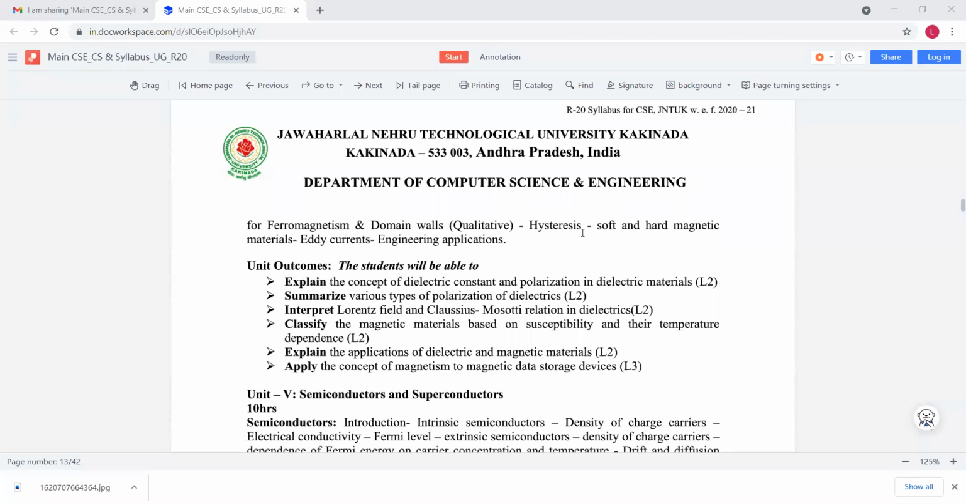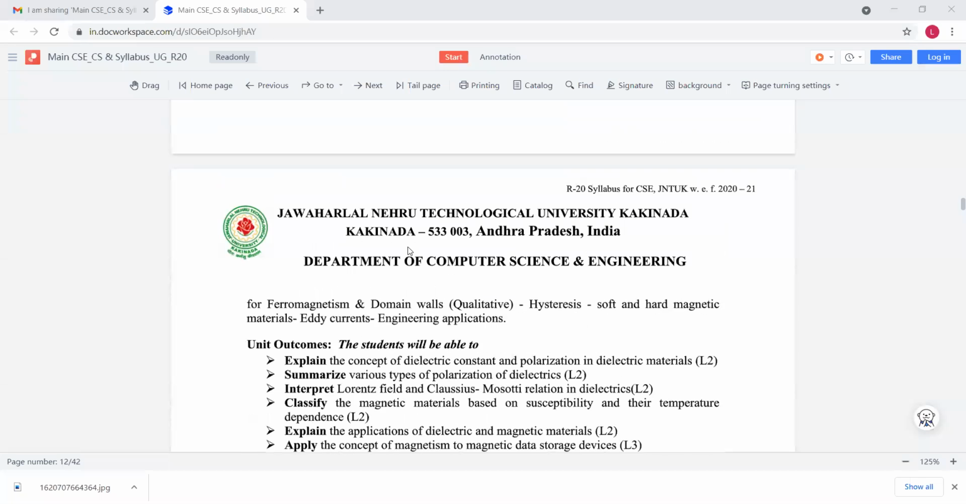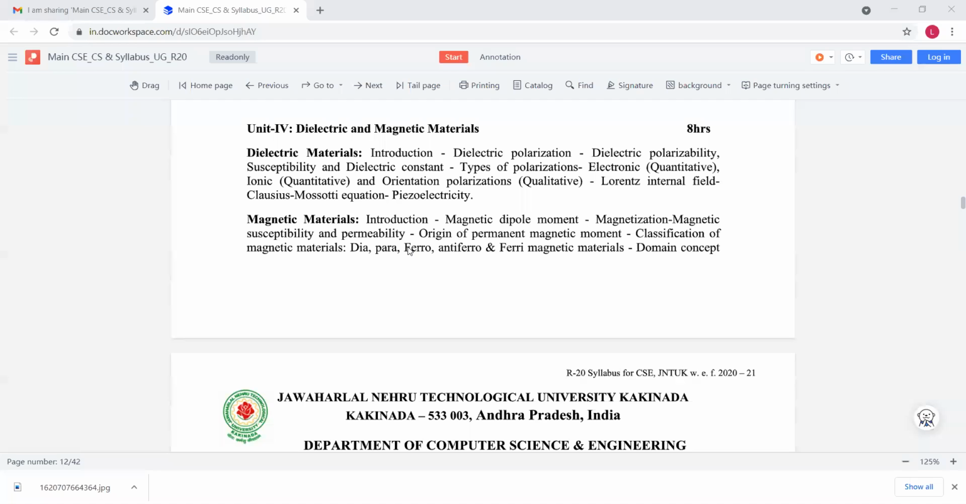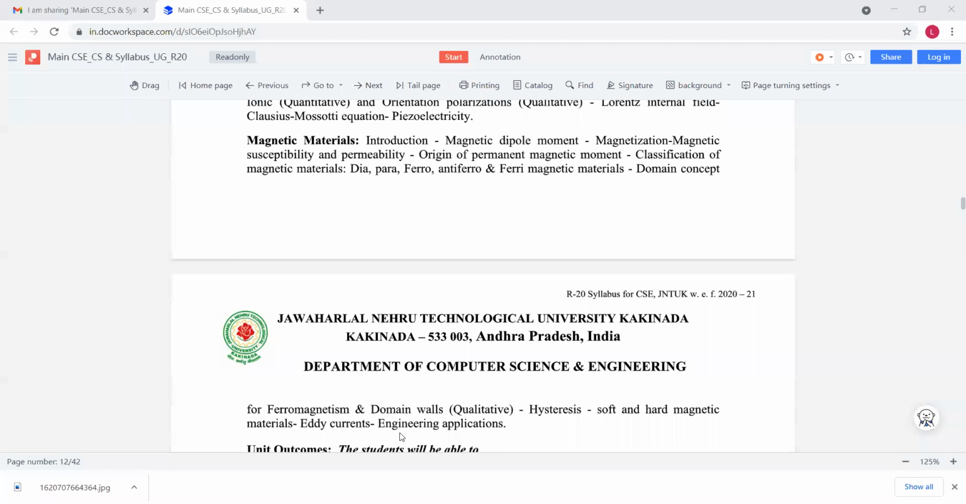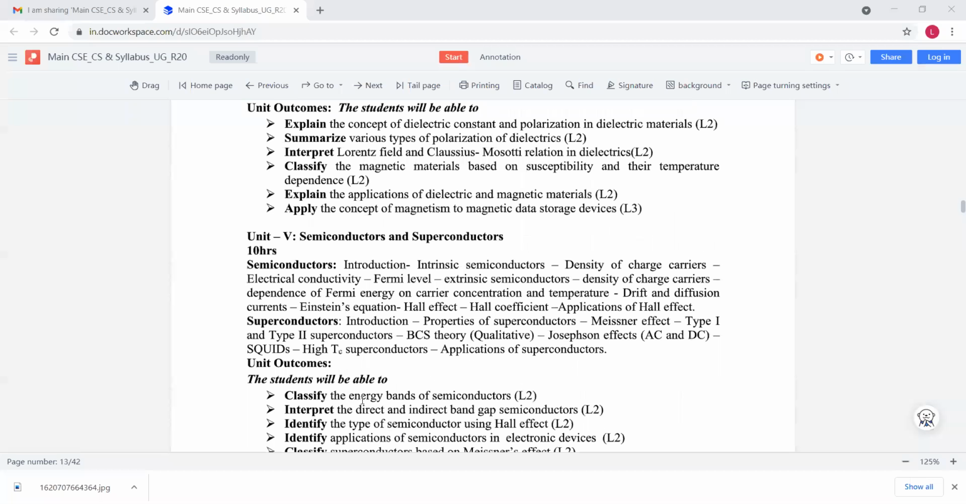And also based on this concept, again, magnetic materials are classified into two types. They are soft and hard magnetic materials. And also here we discuss eddy currents, that means the losses of currents in this hysteresis loss. And also we discuss the various applications in the engineering field using these magnetic materials. So this is about unit 4. That means simply in unit 4 we have two topics, that is dielectric materials and magnetic materials. And finally the last concept, that is semiconductors and superconductors.